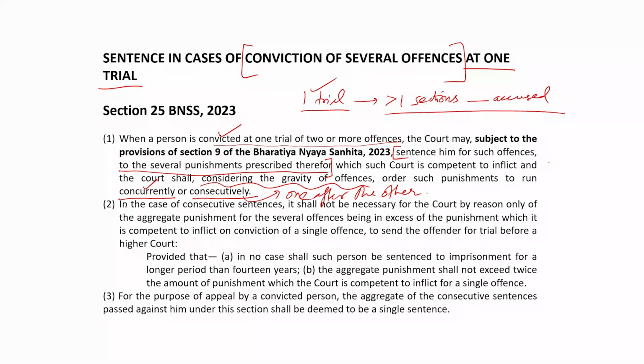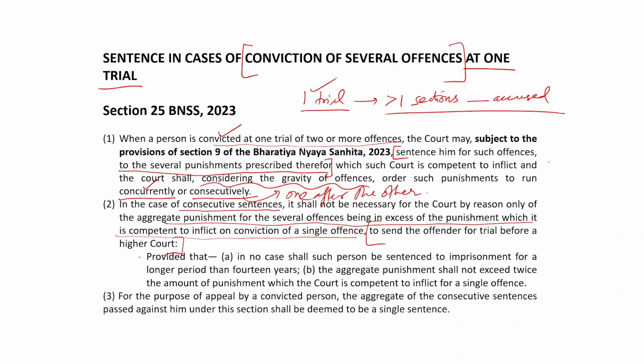Then it says, if it is a consecutive sentences order, then it shall not be necessary for the court, by reason only of the aggregate punishment for several offences being in excess of the punishment which it is competent to inflict on conviction of a single offence, to send the offence for a trial before a higher court.